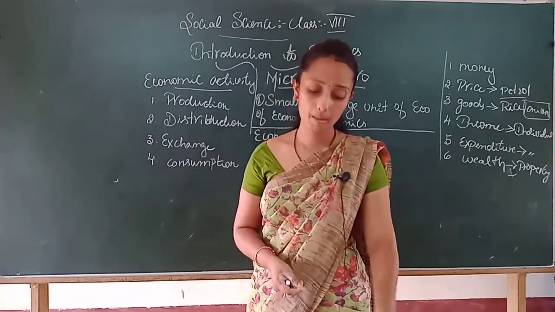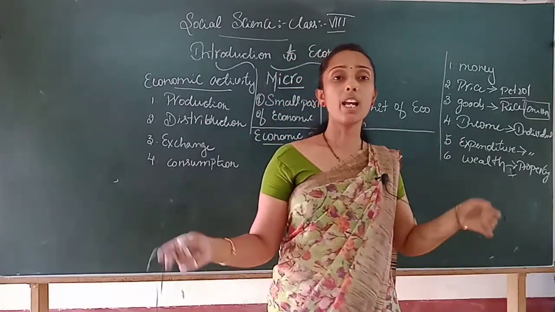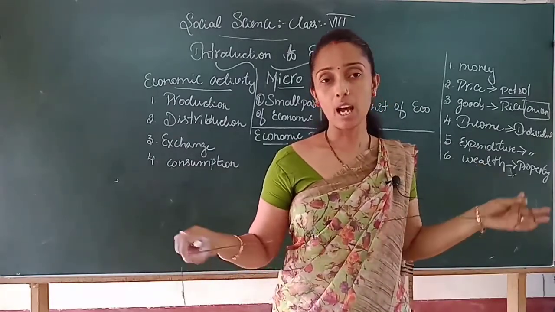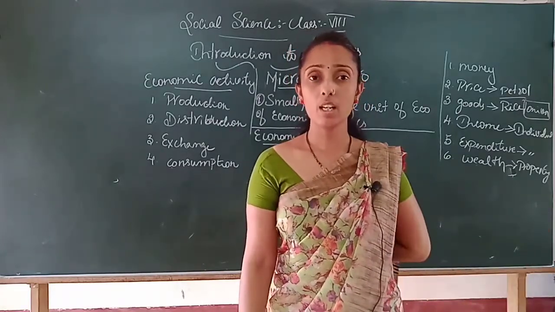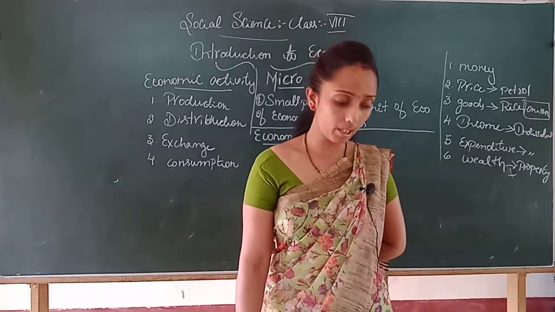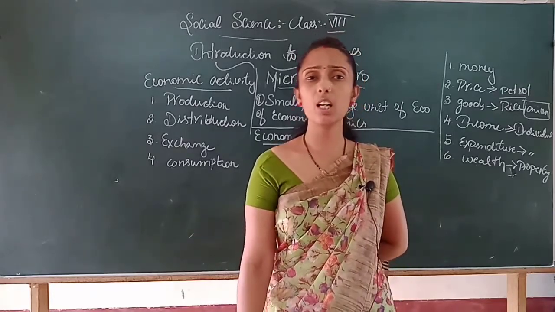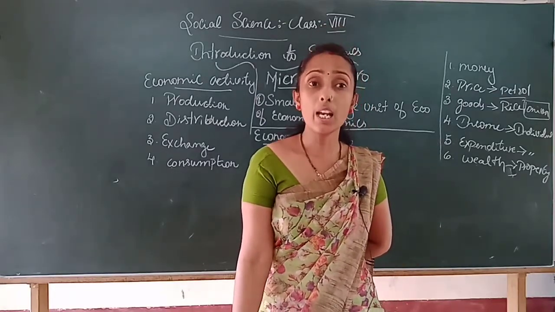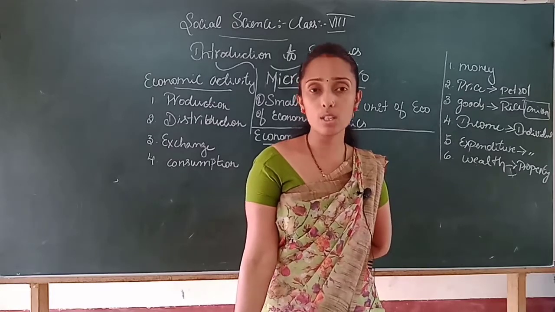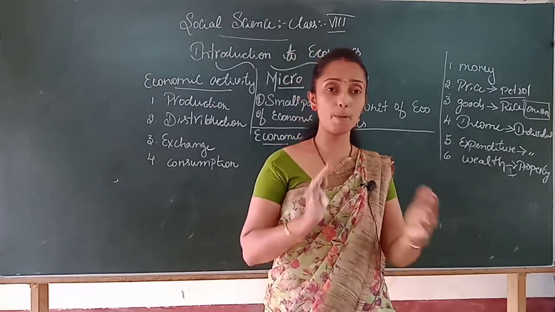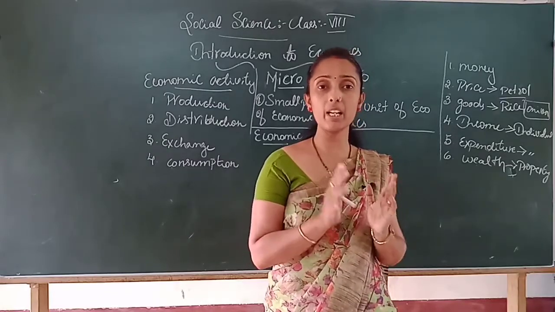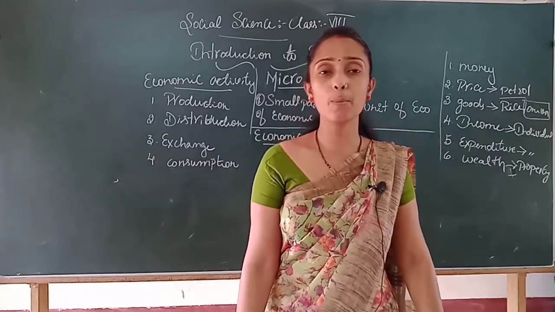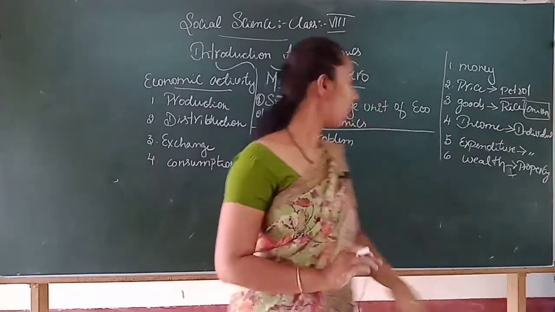And why will the economic problem arise, children? We know that in the economy, the resources are limited and wants are unlimited. So whenever you are giving a definition of economics, you must be clear with the sentence that the wants of human beings are unlimited in nature, whereas resources are limited in nature. So there is an opposite combination. One is limited, another one is unlimited. So out of these, the government has to try to bring the balance. Clear? How, in the sense?